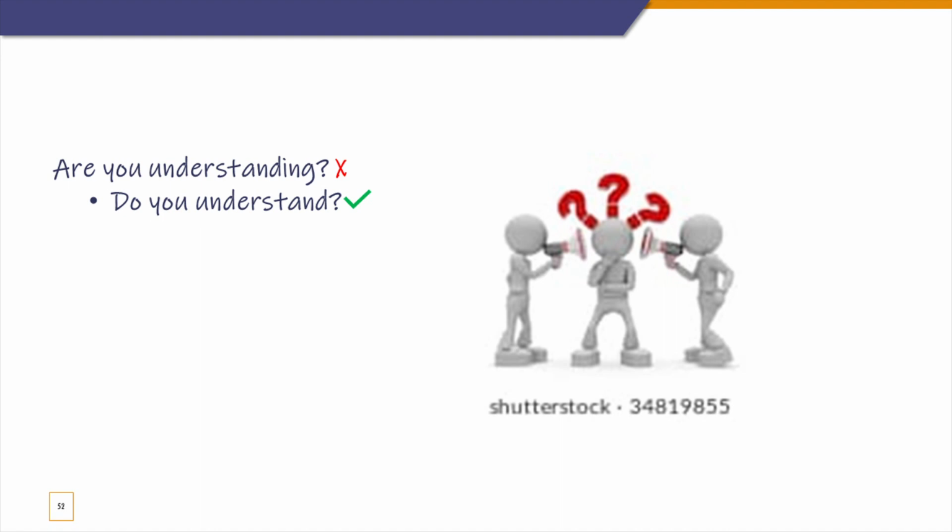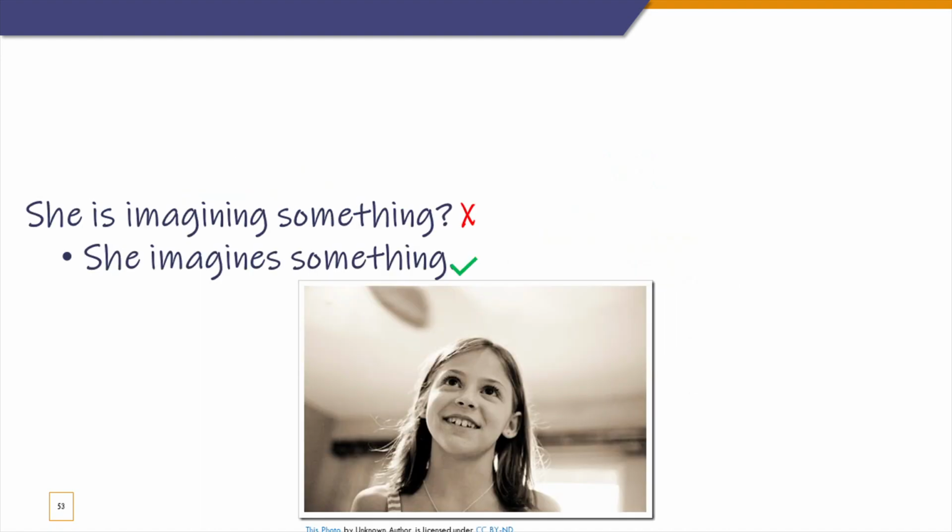That's totally wrong. Let's go to the next one, which is imagine. Imagine is a stative verb about the mind, so you can't use it in continuous form. "She is imagining something is wrong." You should say, "She imagines something."